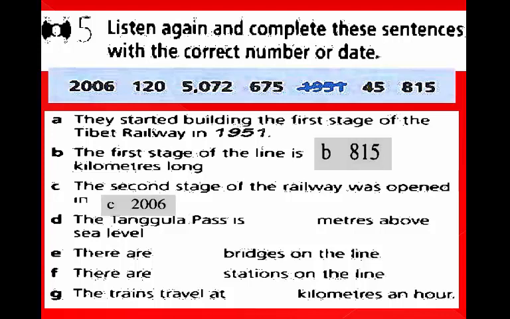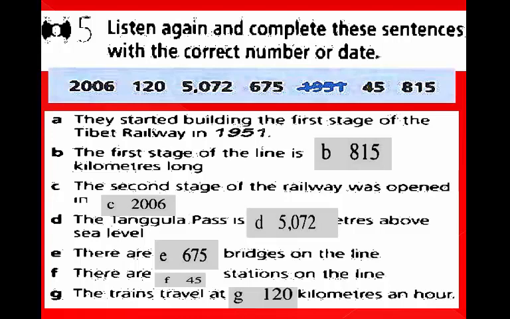The Tangwala Pass is 5,072 meters above sea level. There are 675 bridges on the line. Sentence F. There are 45 stations on the line. Sentence G. The trains travel at 120 kilometers an hour.